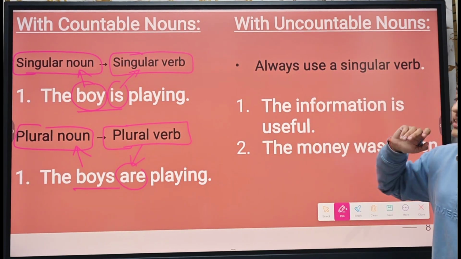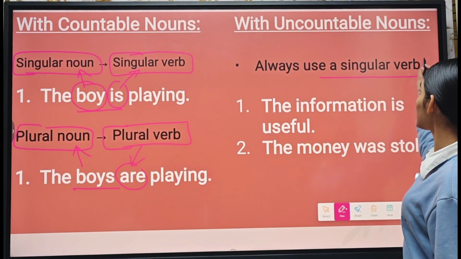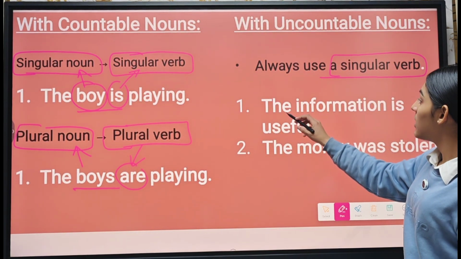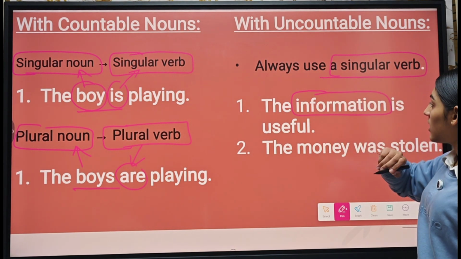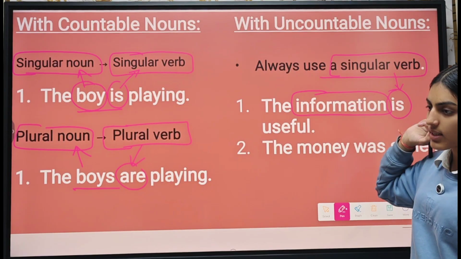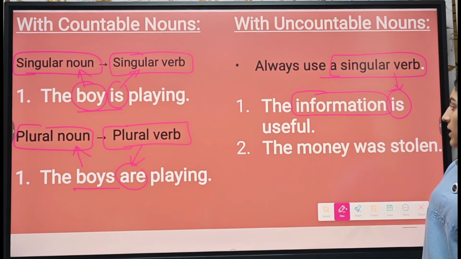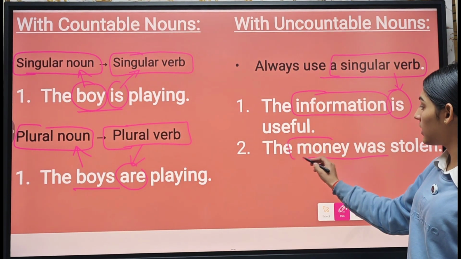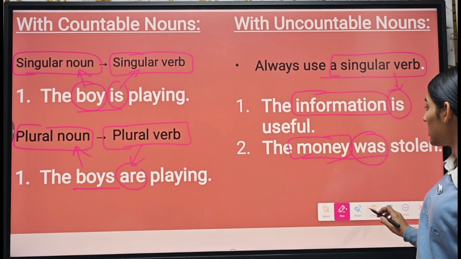Now let's see uncountable nouns. Uncountable nouns are those which always use a singular verb, singular form of verb. Now in this example, we have the information is useful. Here the word information is uncountable. Hence we use is with that. Since I told you before, singular verb will be used with uncountable nouns. Then second example, the money was stolen. Here the word money is uncountable. Hence we use was as a singular form of verb.